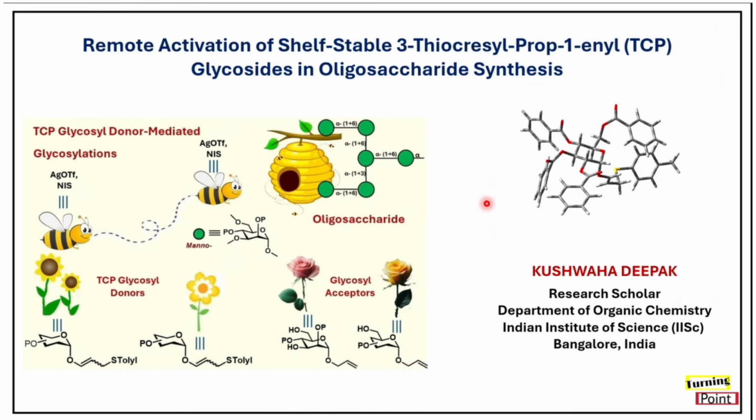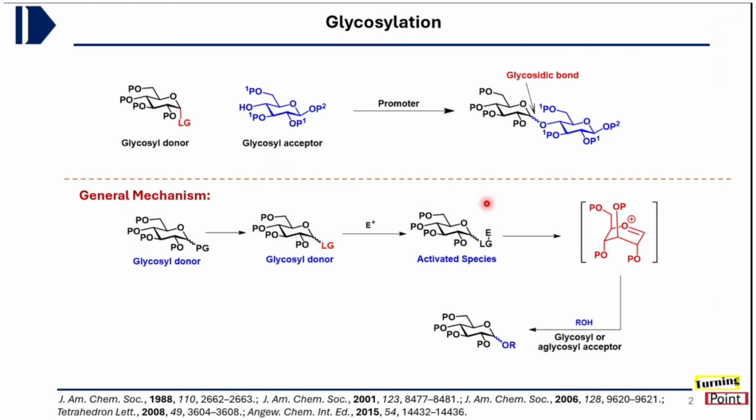I will briefly talk about glycosylation. Glycosylation is the process in which a glycosyl donor, which contains the leaving group, and a glycosyl acceptor, which contains a free hydroxyl group, are coupled in the presence of some promoter to form a new linkage, that is the glycosidic linkage. This bond is known as the glycosidic bond.